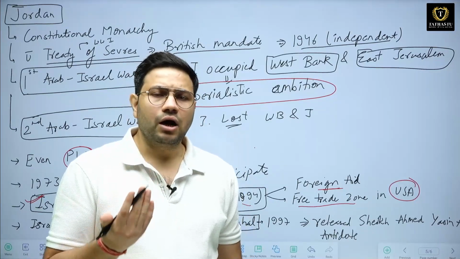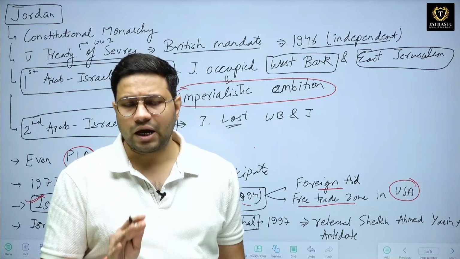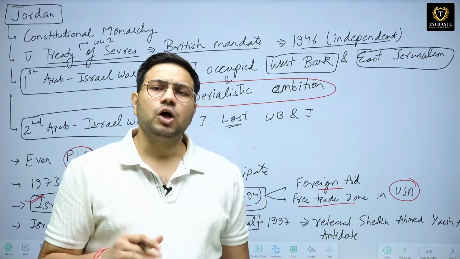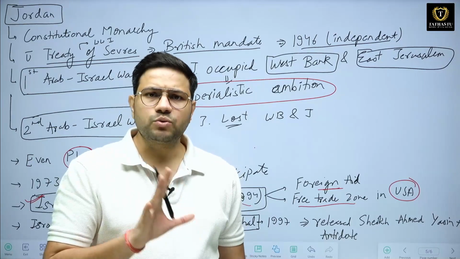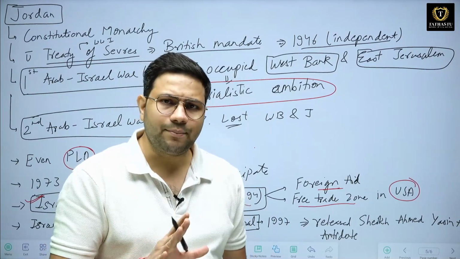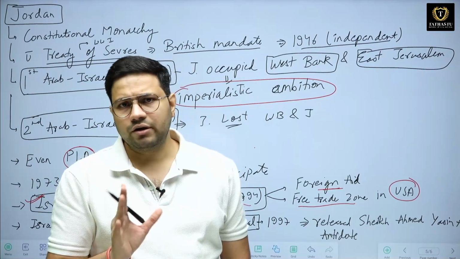Jordan was happy because now they had the funds to develop their country, and therefore they stopped fighting with Israel. So this was a very important development in the Israel-Jordan relationship.